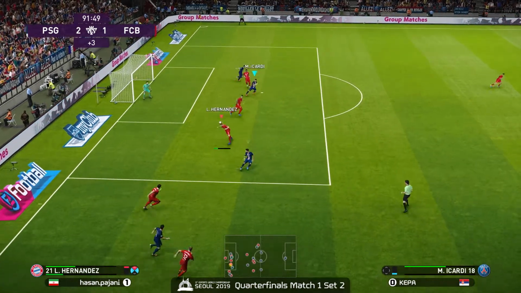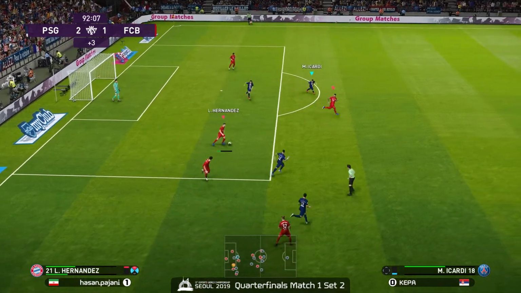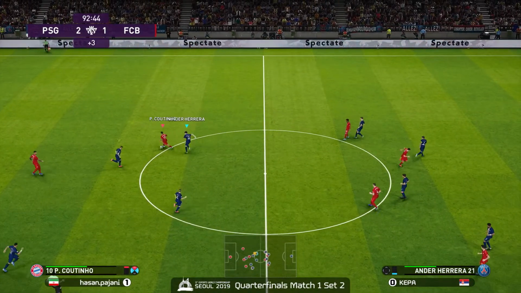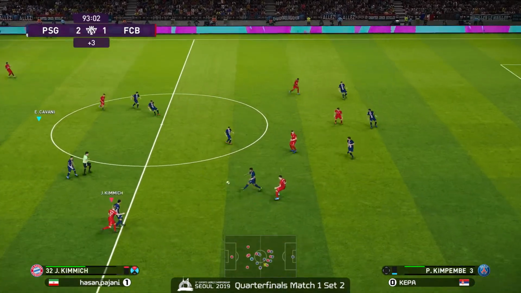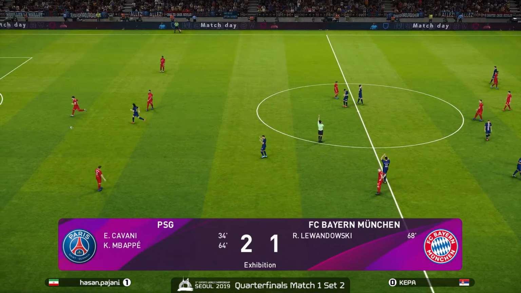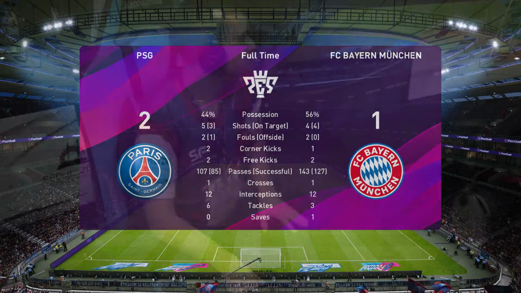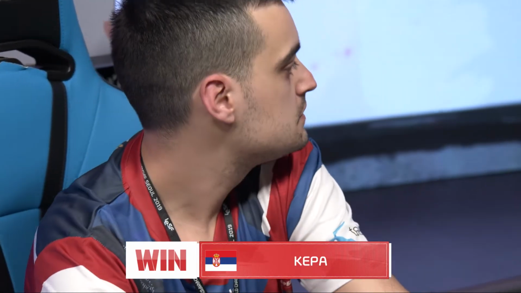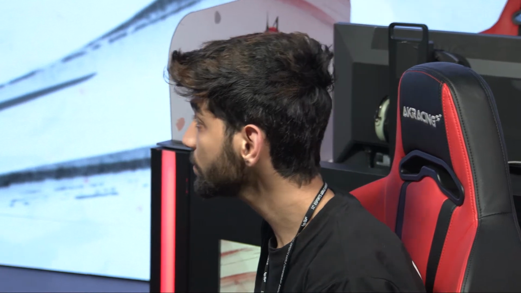In and rebounded. Now one final possession is all it's going to take. Can Pajani get on time? Oh, the turnover cleared, and that is going to do it. Kepa with a comeback in dominant fashion to take a 2-1 victory. Yeah, they're tied, one apiece in the series. Can't wait to see how the final match will pan out.